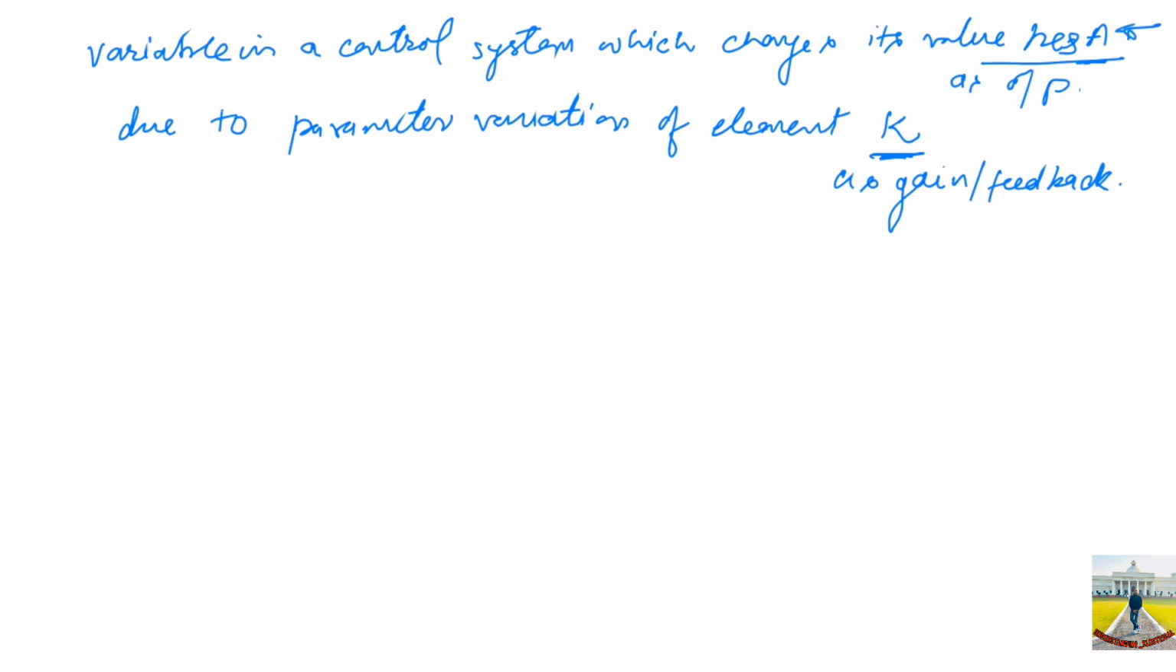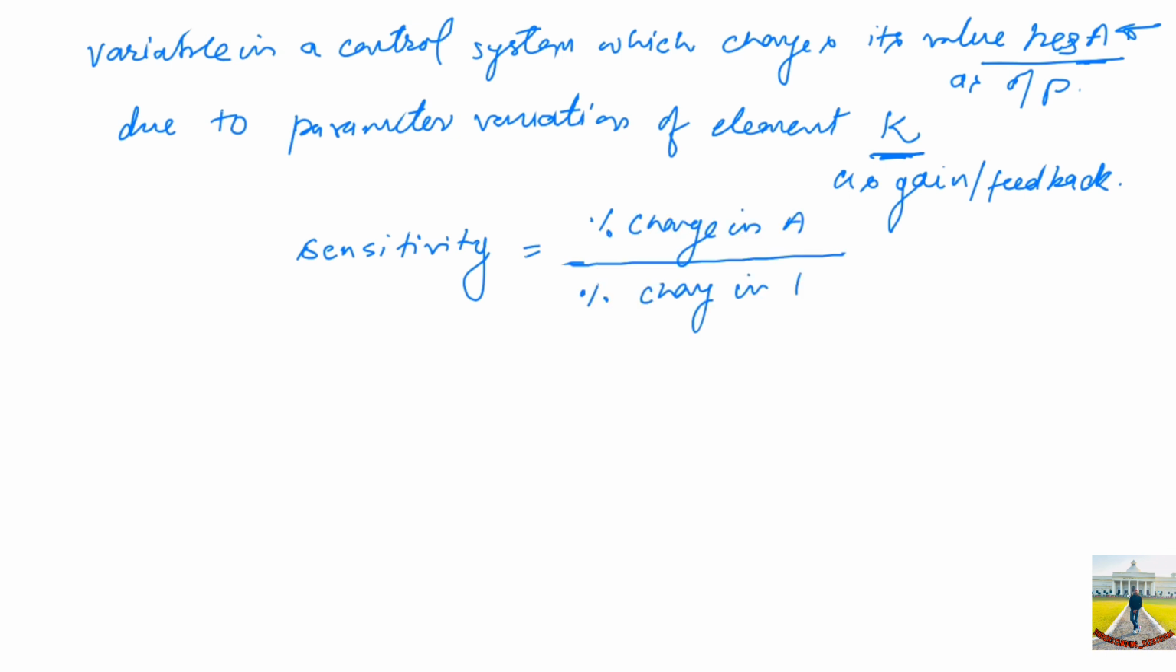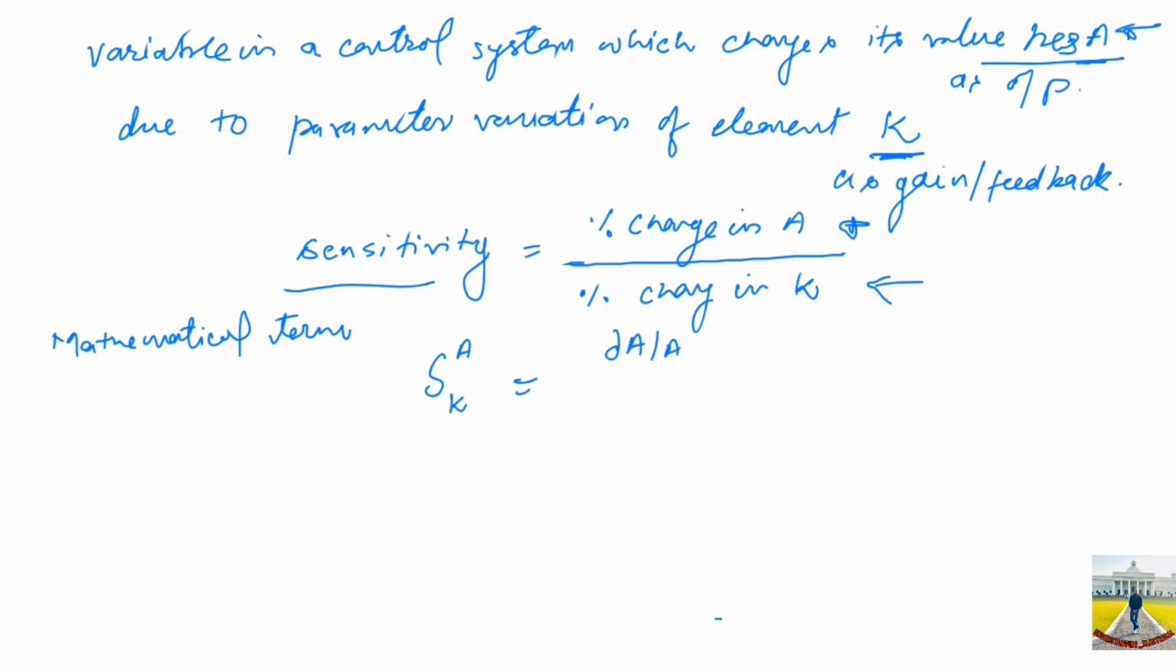So we can express sensitivity as percentage change in a over percentage change in k. How much k is changing and how much a is changing, the ratio of these is nothing but the sensitivity. It is written as sensitivity of a due to k, which is the change in a over the change in k.